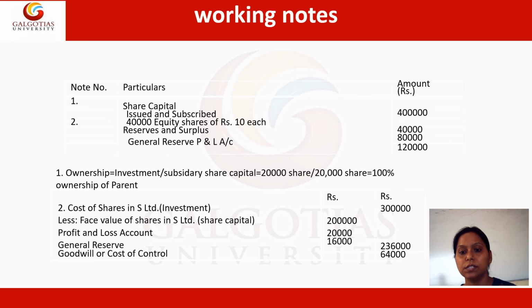Now this 2,30,000 rupees will be subtracted from the 3 lakh rupees, so we will be able to get either goodwill or capital reserve. In this case, we can see that the cost of shares, which is the investment made by the parent, is quite a bit more than the share capital the parent holds in the subsidiary. So in this case, goodwill will be generated.